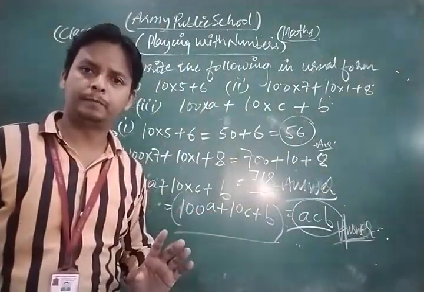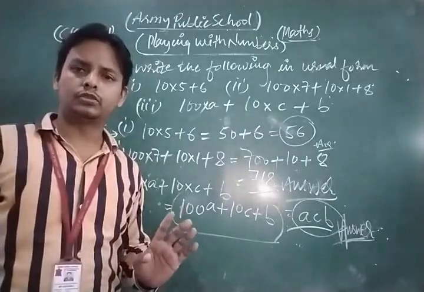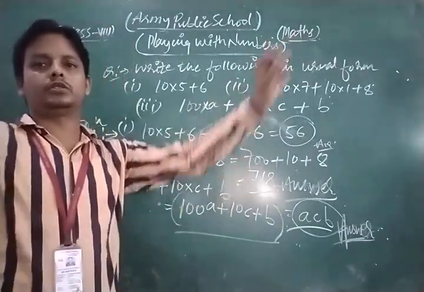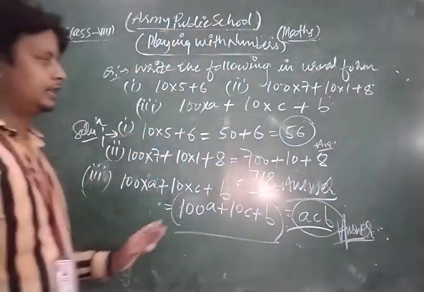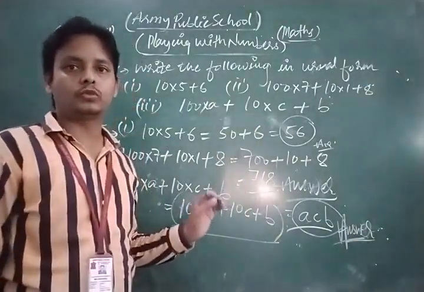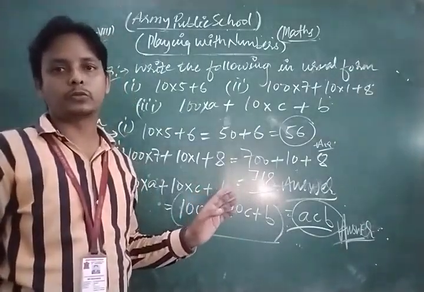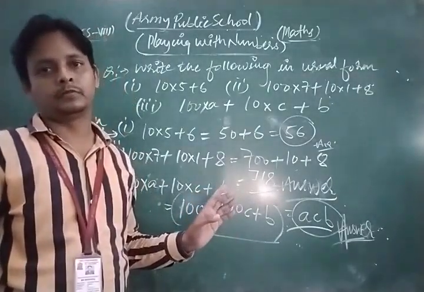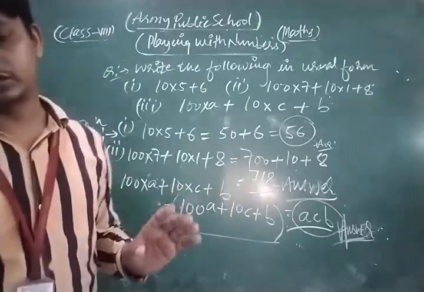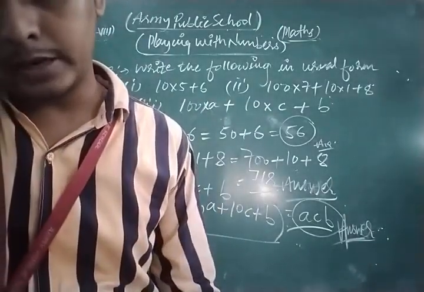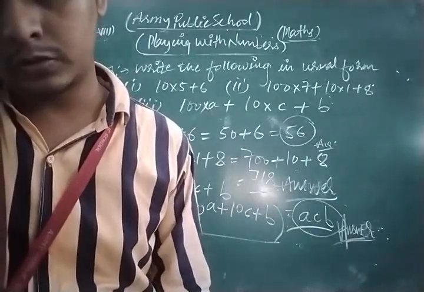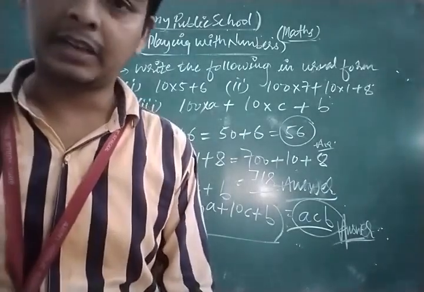In this way you can solve each and every question of your NCERT exercise based on these topics. So please dear students, do more and more practice of that type of questions. This is a very important concept.